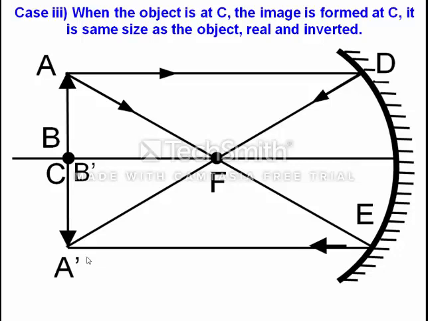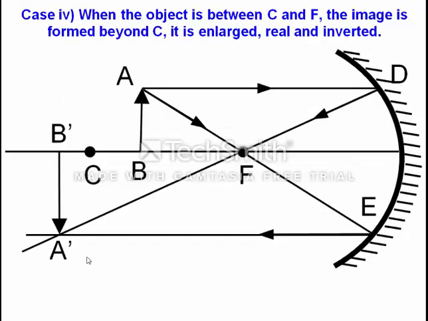Now we will see the fourth case of the concave mirror, when the object is placed between C and F. We are marking the object with A, B. One ray will be parallel to the principal axis, so after reflection it will pass through focus. Another ray we are taking will pass through focus. Any ray which passes through focus, after reflection will become parallel to the principal axis.